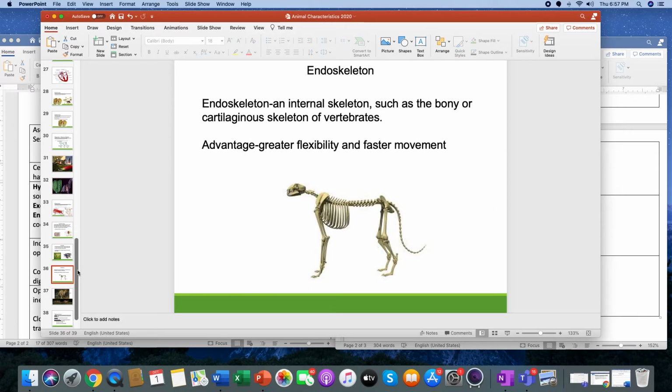One question that is on the test, okay, and you need to know this. We are endo. We have an endoskeleton. Your puppy has an endoskeleton. Your cat has one. Birds, most typical, quote-unquote, animals that you think of have endoskeletons, and that is an internal skeleton such as a bony or cartilaginous skeleton of vertebrates. The advantage: it is greatly flexible and allows fast movements, okay?